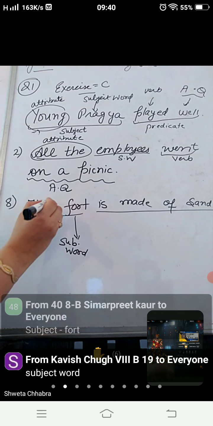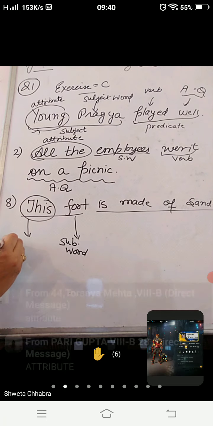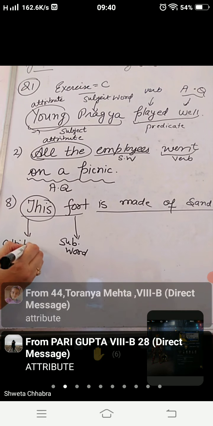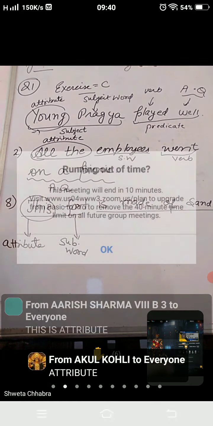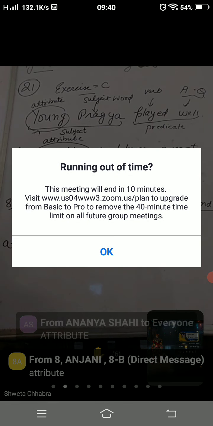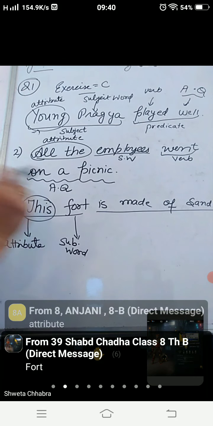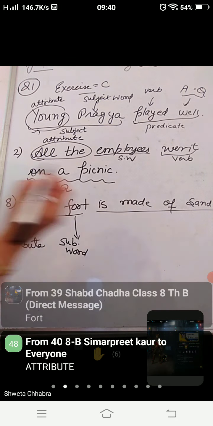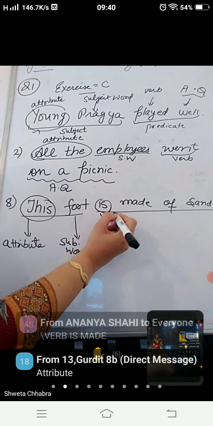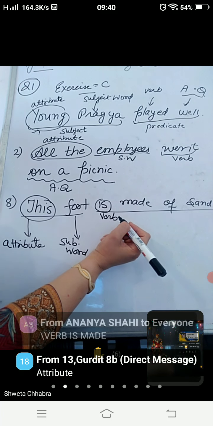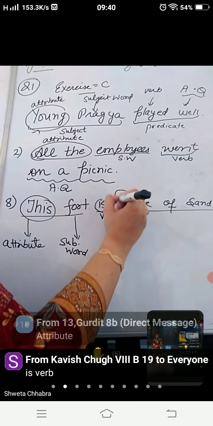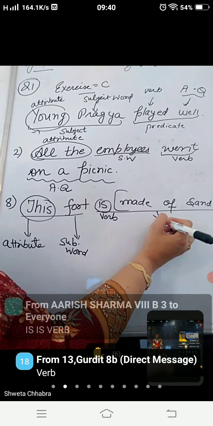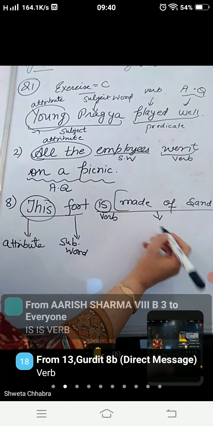And this will be your attribute, because it is describing fort. And is will be your verb. Very good. Is will be your verb. And made of sandstone, it is a group of words and it is your adverbial qualification.